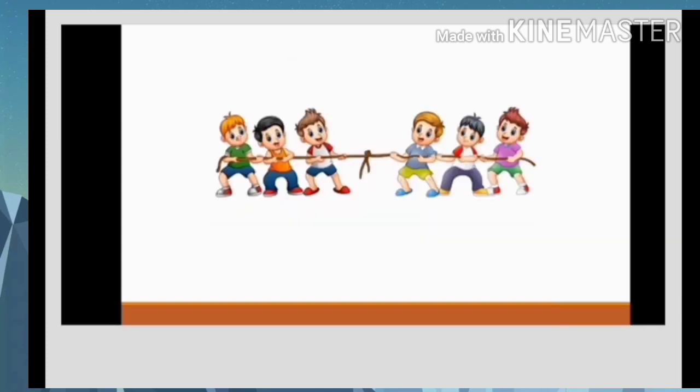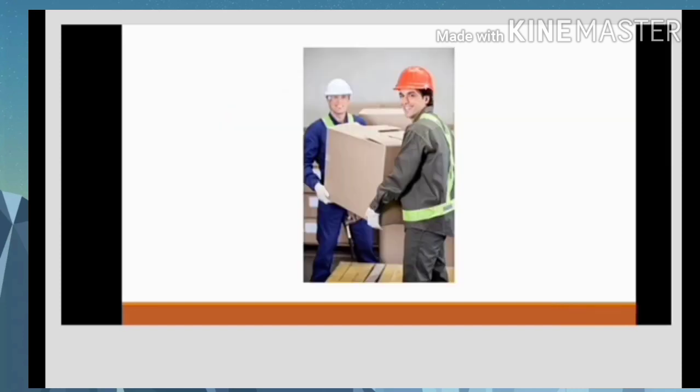For better understanding of balanced and unbalanced force, we can learn about two examples. Children playing tug of war pull the rope in their respective directions. If the pull of the force is equal on the two sides, the rope does not move. If the force is more on one side, the rope moves in that direction. This means that initially the two forces are balanced. The rope moves in the direction of higher force when the force becomes unbalanced.